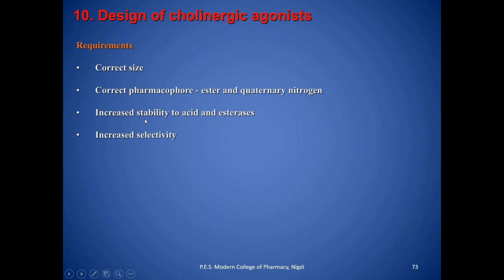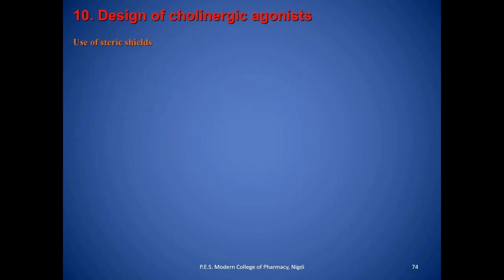For the design of a cholinergic agonist, the most favorable conditions are: there should be correct size, correct pharmacophore, ester and quaternary nitrogen, increased stability to acid and esterases, and increased selectivity. So these are some important criteria required to design a cholinergic agonist.